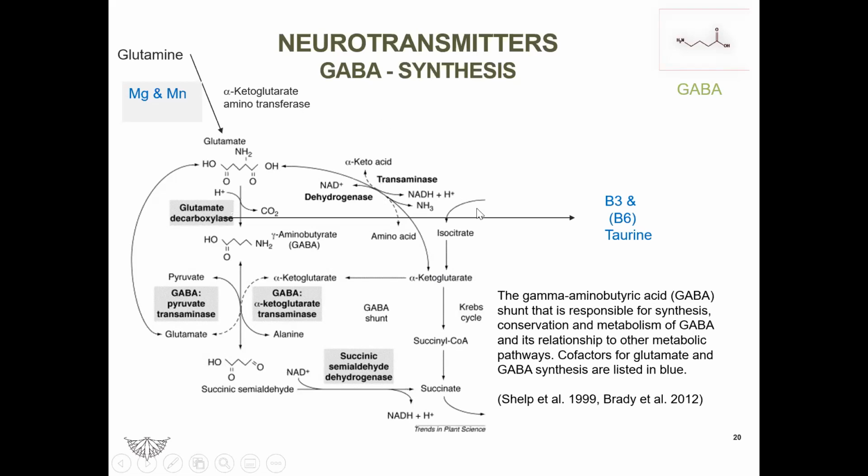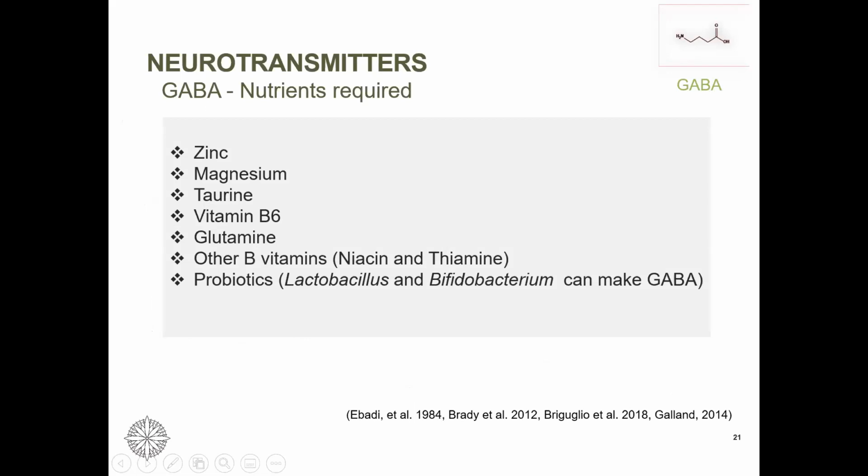Another important takeaway point from this particular diagram is that when we are making glutamate to GABA, we need B3, pyridoxal 5-phosphate, and taurine. So again, the emphasis is on the cofactors for this subject exam.